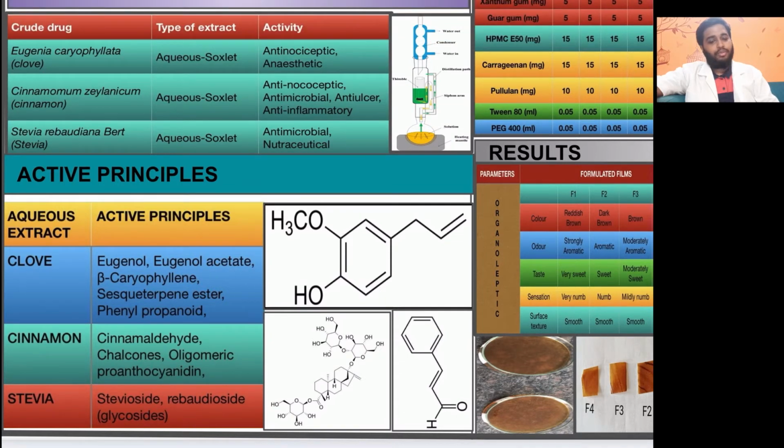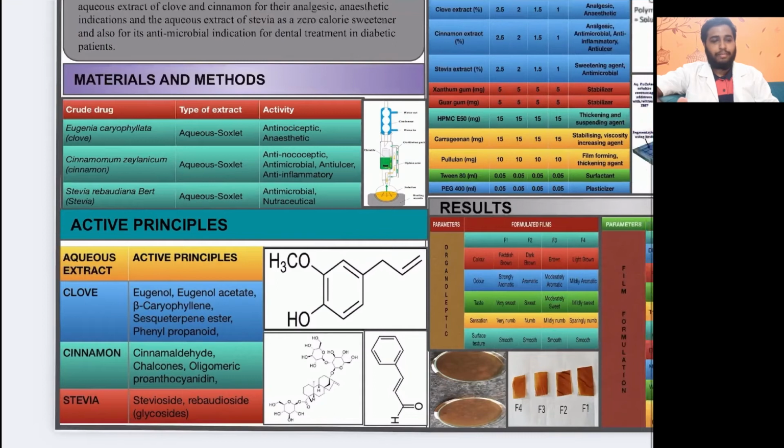clove had eugenol, eugenol acetate, beta-caryophyllene, sesquiterpene ester and phenylpropanoid. Cinnamon had cinnamaldehyde, chalcones, oligomeric proanthocyanidin. Stevia had stevioside, rebaudioside. The chemical structures of eugenol, cinnamaldehyde and stevioside are all shown here.